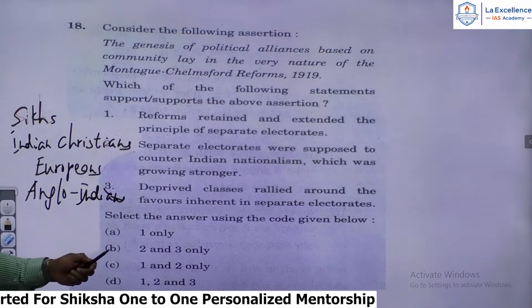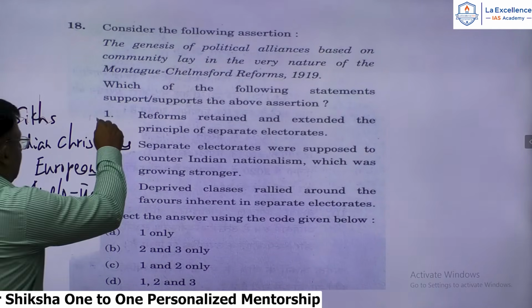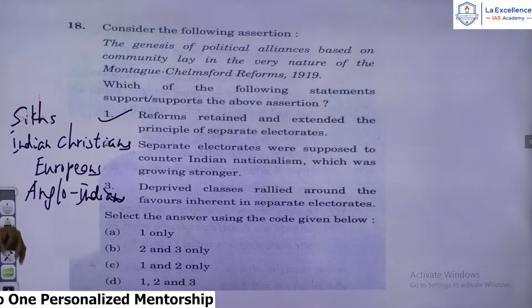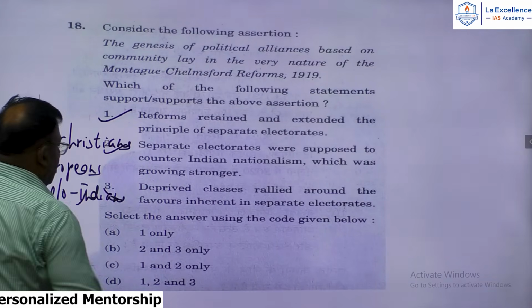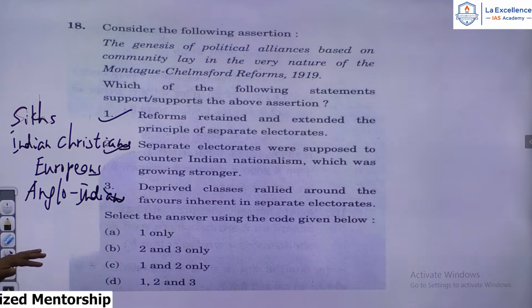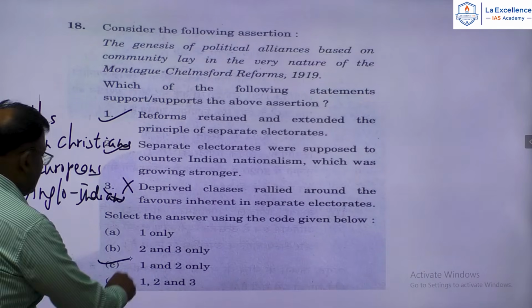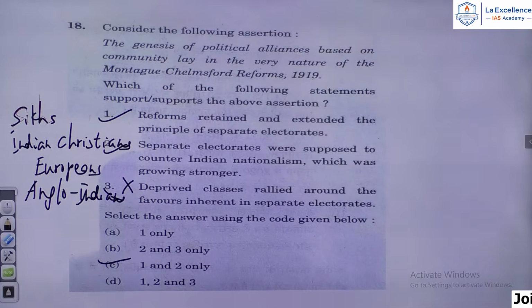So reforms retained and extended the principle of separate electorates. This is correct. Separate electorates were supposed to counter Indian nationalism, which was growing stronger. That is also correct. Deprived classes rallied around the favors inherent in separate electorates. This is not true, because the deprived classes were given separate electorates only by the Communal Award of 1932 of Ramsay MacDonald. So the answer for the 18th question is 1 and 2 only. That is C. C is the answer.